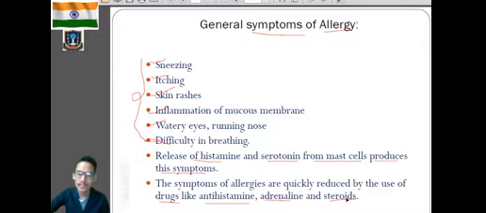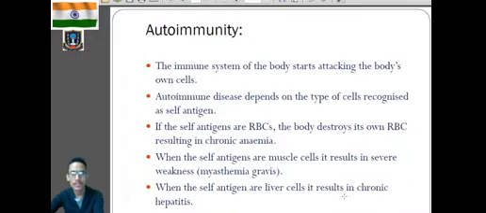of allergic reaction. Clear? So go through what is allergy, what do you mean by allergens, and what are the symptoms and the treatment of allergy. Clear? Next one, autoimmunity. Now, what do you mean by autoimmunity?